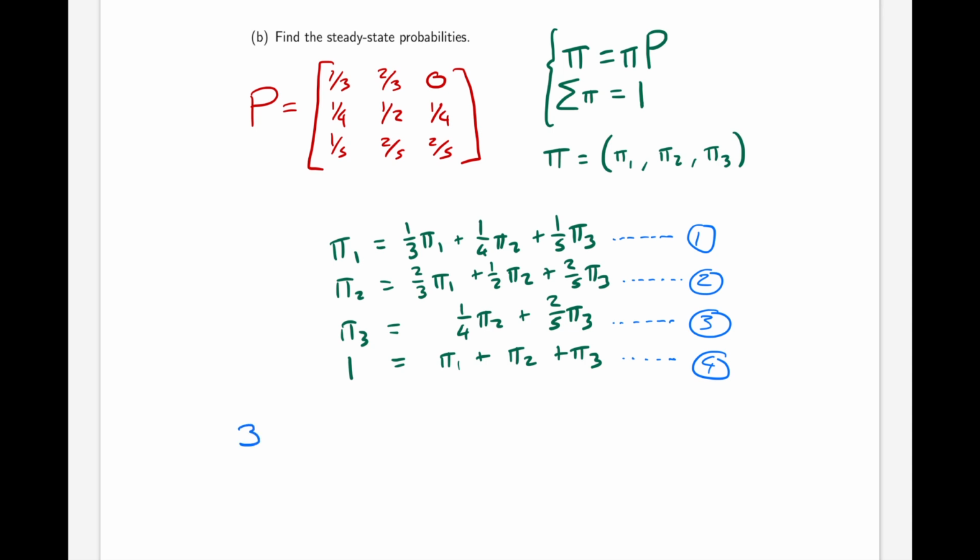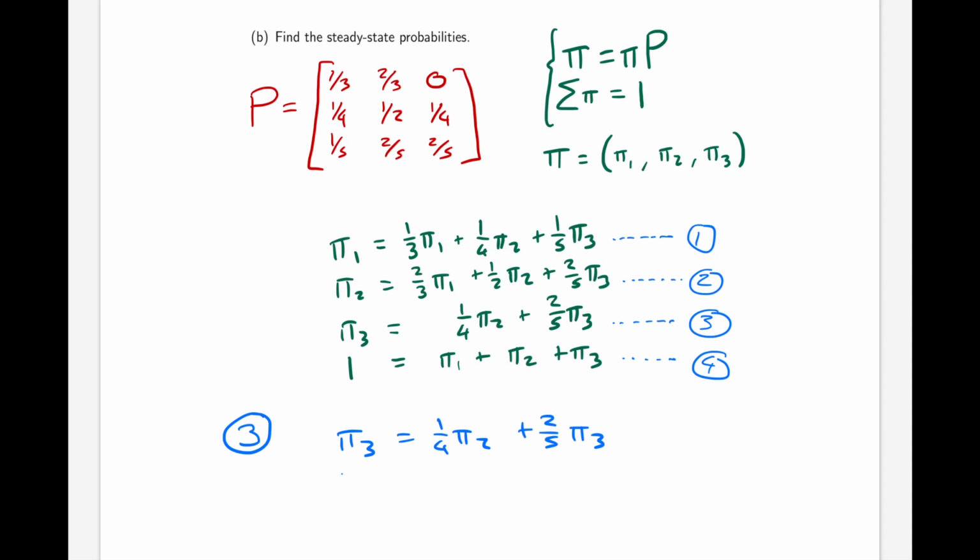Looking at equation 3 first, this only has 2 unknowns, and so it would be easier to manipulate this. So we have pi 3 is equal to 1/4 pi 2 plus 2/5 pi 3. This would mean minus 2/5 pi 3 from both sides.